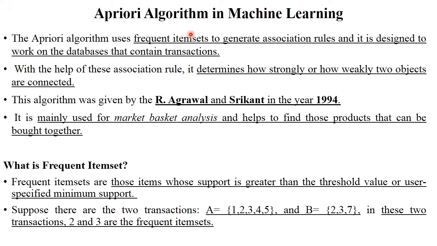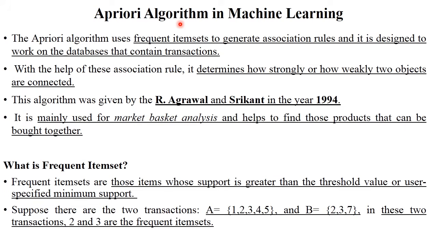This Apriori algorithm determines how strongly or how weakly two objects are connected. For example, if persons buy milk and bread, the majority of persons do, so this is called a strong connection between these two items. And if there is milk and a laptop, these two kinds of items are not purchased together, so this is called weakly connected, right?